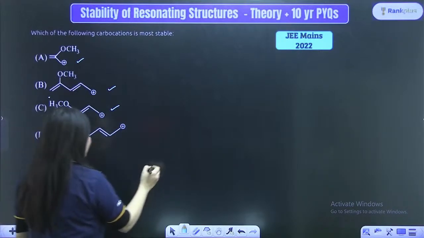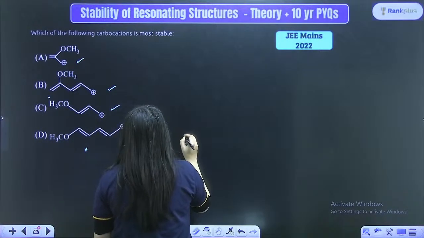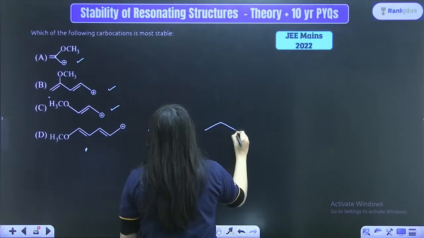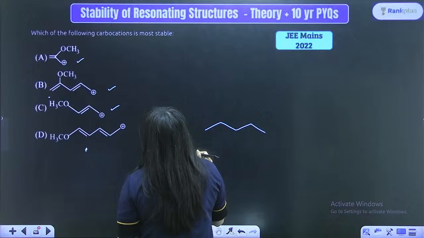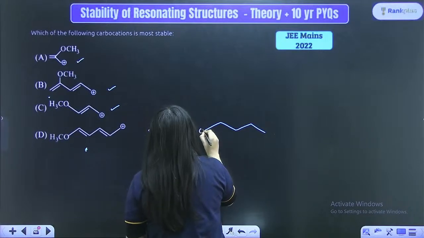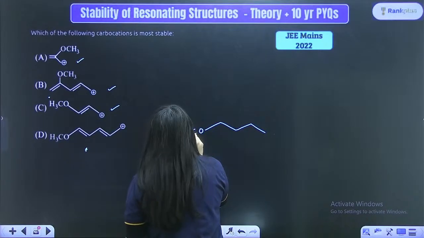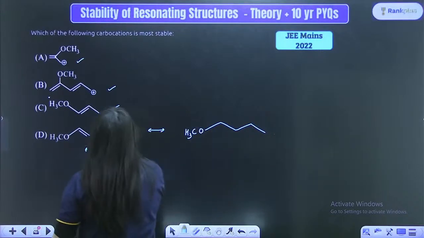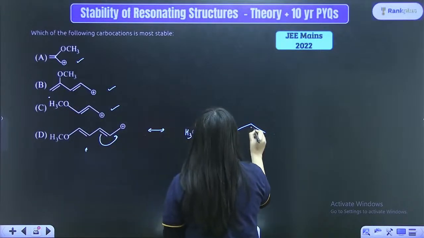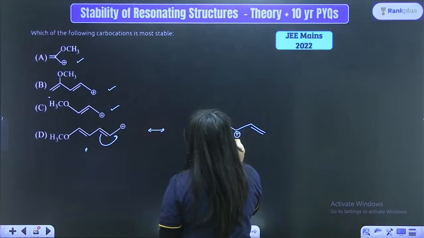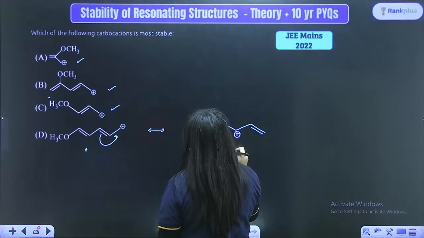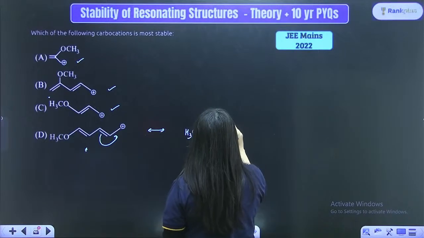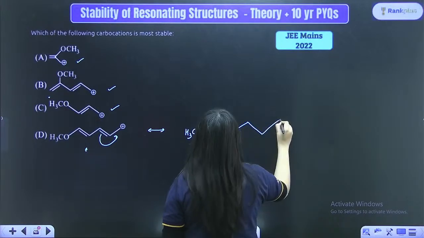How is it participating in the D option? Let me write. In the D option, this positive charge, because I have to look at the stability of the positive charge, I can write here, it is OCH3, right? So here the positive charge, the double bond can move over here. Now if the double bond moves over here, the positive charge comes here, and the next double bond, this one followed by another, followed by here, right?